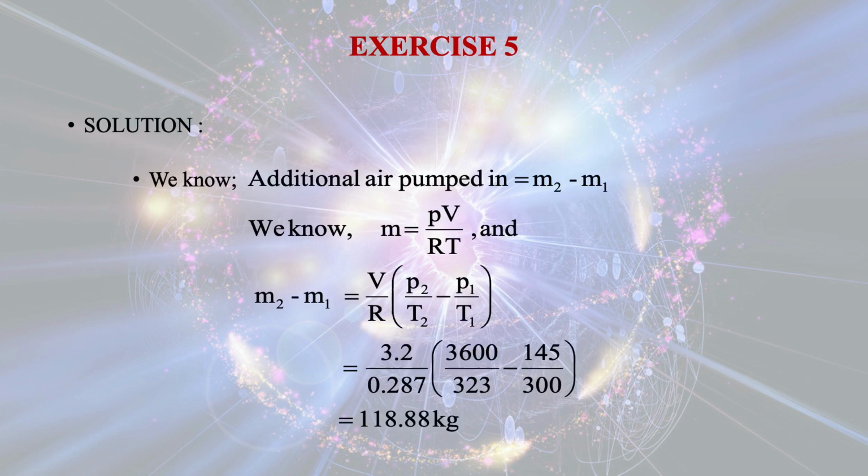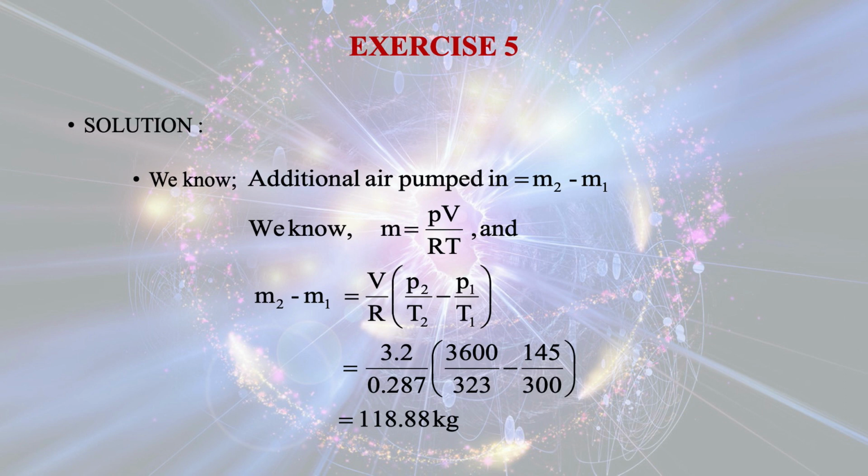In this case the additional air pumped m is equal to final mass minus initial mass, because if the initial mass is m1 and final mass is m2, then the additional air pumped in is m2 minus m1. Now we know from the ideal gas equation m is equal to PV divided by RT.